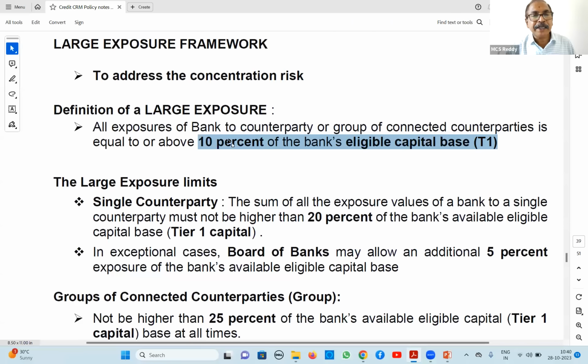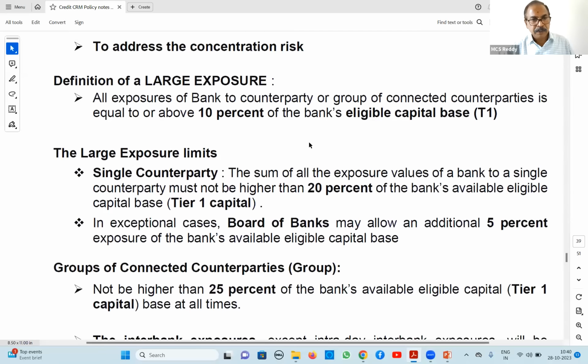What is 10% of that? 10% of 80,000 is 8,000 crores. So wherever our bank has extended 8,000 crores and above to any borrower or group, say Reliance itself is one group, Adani Group itself is one group, if we gave them more than 8,000 crores, we call that a large exposure. More than 10% of our Tier 1 capital given, we call it a large exposure.